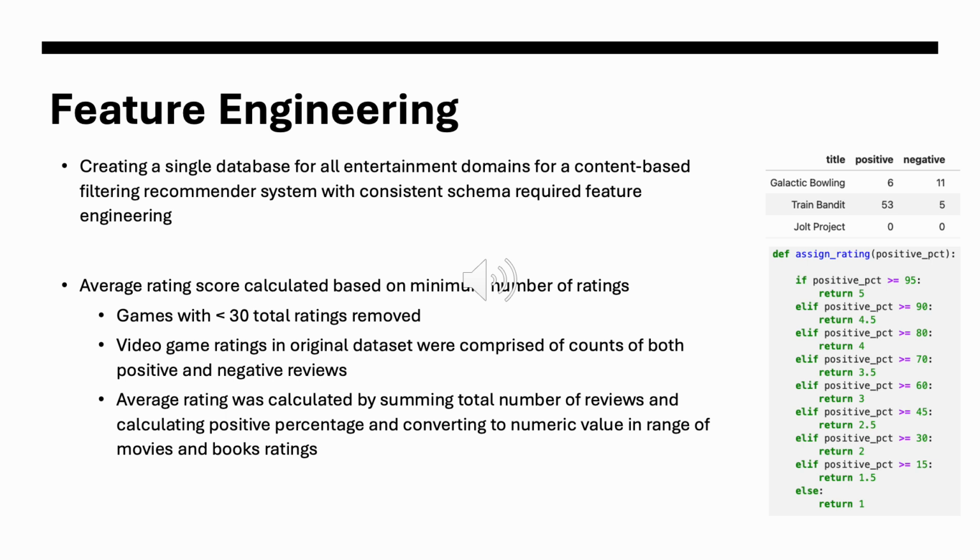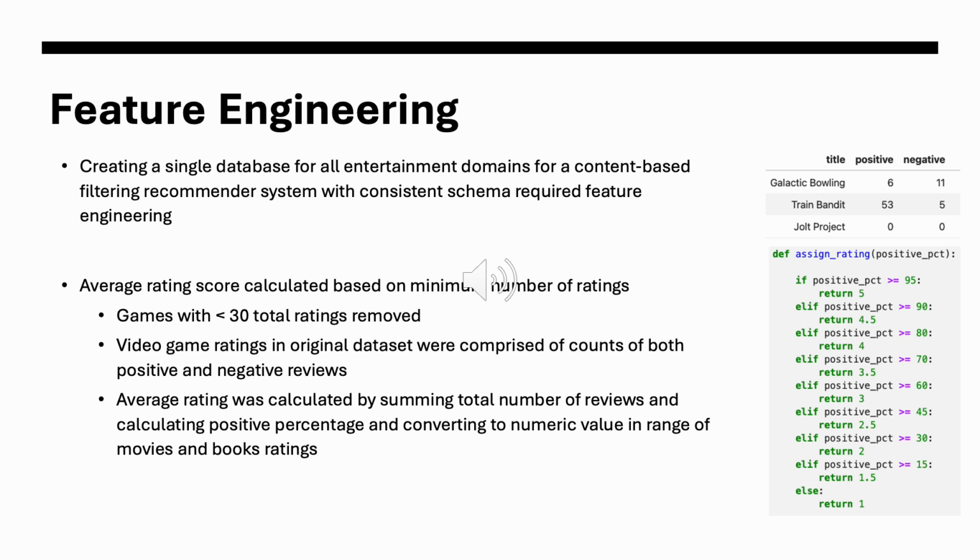And what we did then was we used a Python function to assign a value based on the positive percentage that was consistent with the overall rating scales that we had for the other 2 entertainment domains between 1 and 5. So if a video game had a positive rating percentage of greater than or equal to 95, it would get the highest value of 5.